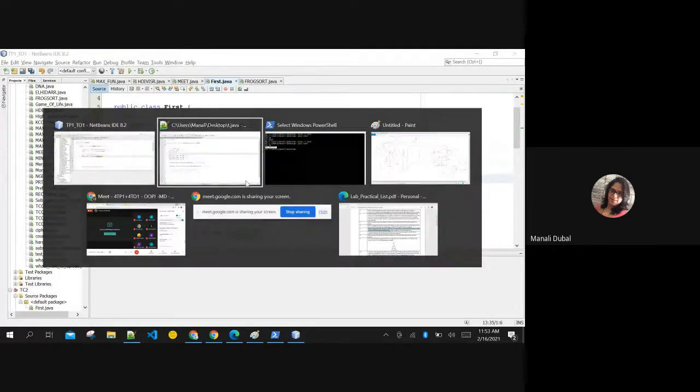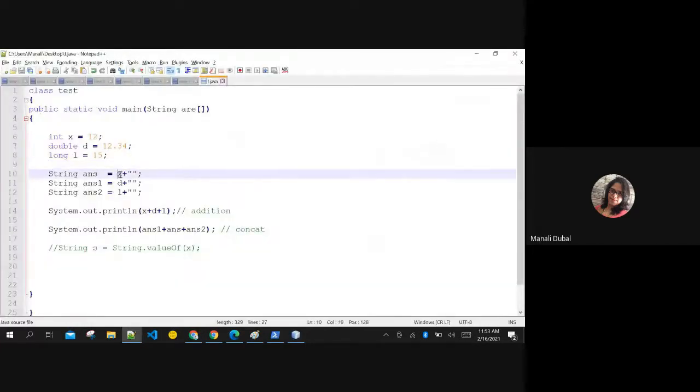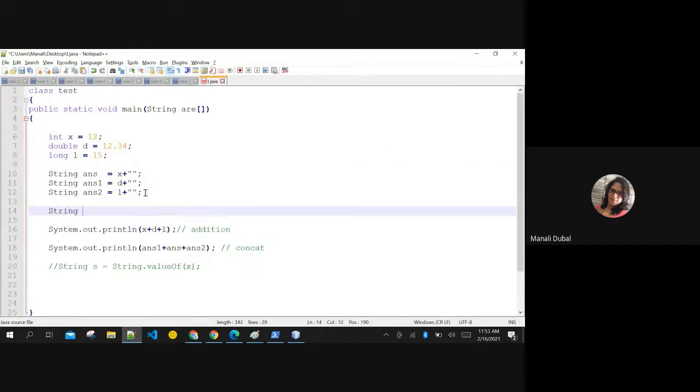Or another method is by just appending double quotation at the end. Are you getting both these methods? Both these things are same. Answer 3, if I use new string, or I can directly write here, string dot value of x, right? The statement number 10, statement number 14, both are same. They do only one thing, converting integer to string. Are you clear with this now?